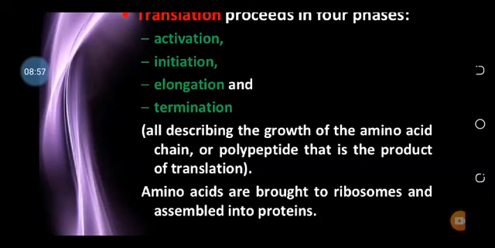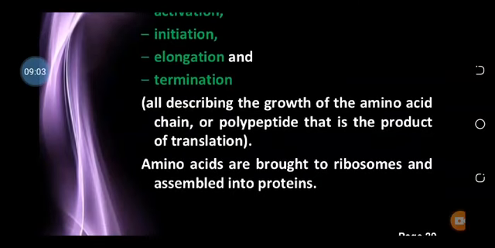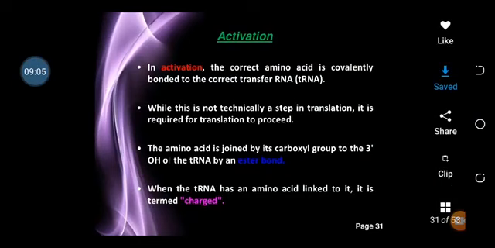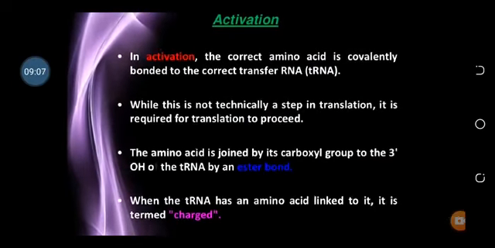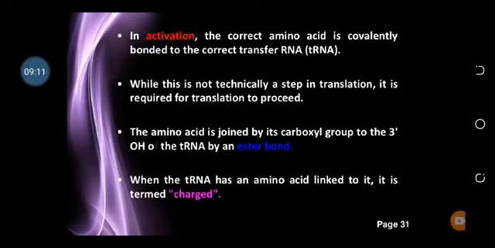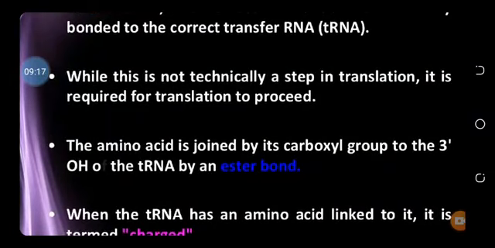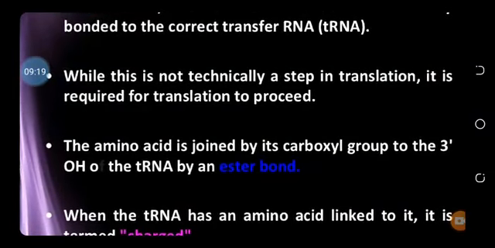The basic steps of translation are initiation, elongation, and termination. So the first step is called activation, and in this step a bond between the amino acid and the transfer RNA is formed. As you know, an amino acid consists of two groups: one is called the carboxylic group, the other is called the amine group.